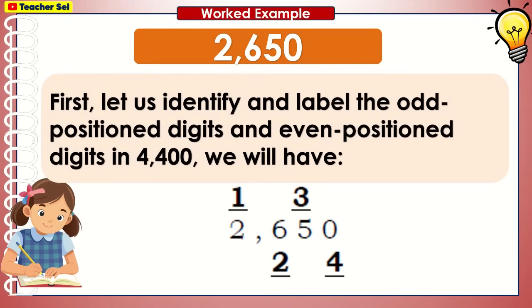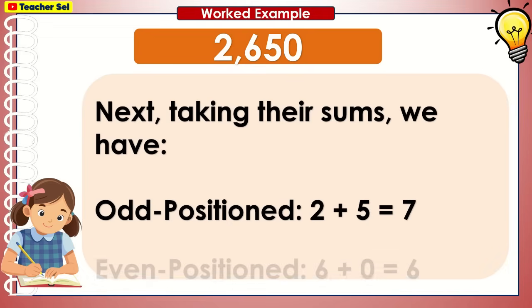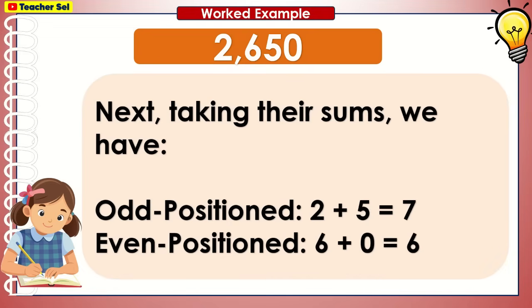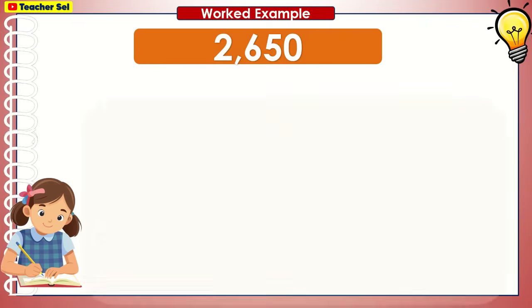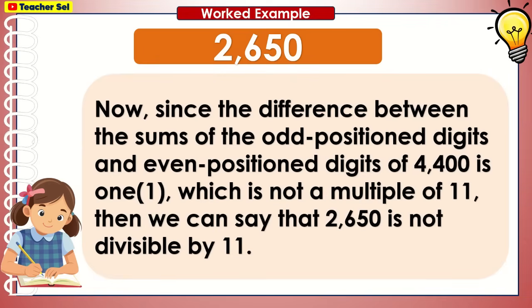For 2,650, difference of sums 7 minus 6 equals 1. So 2,650 is not divisible by 11.